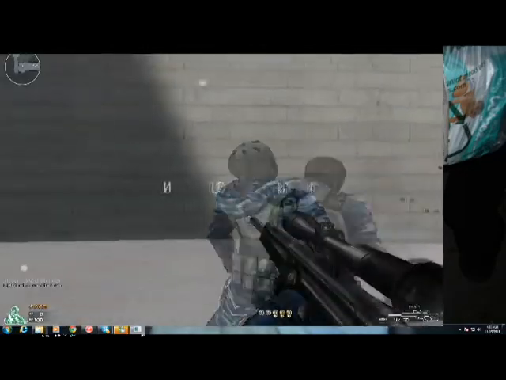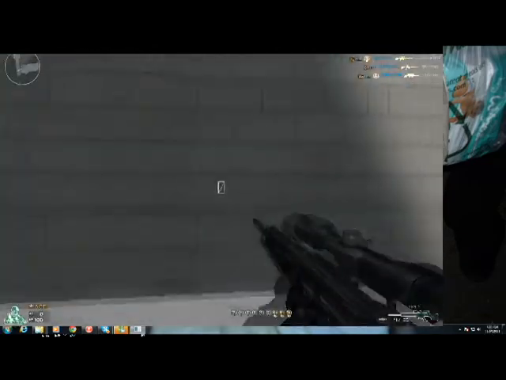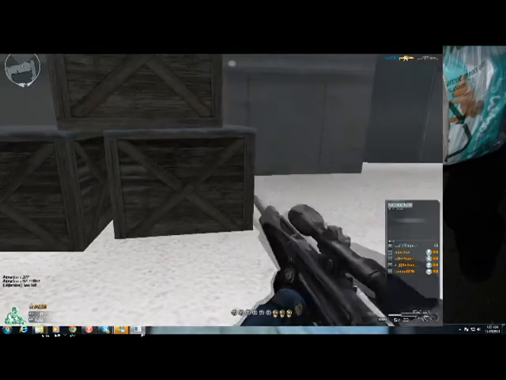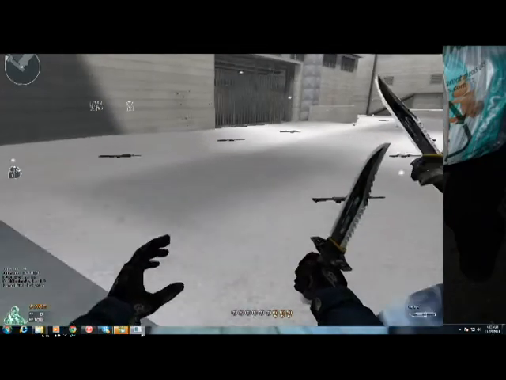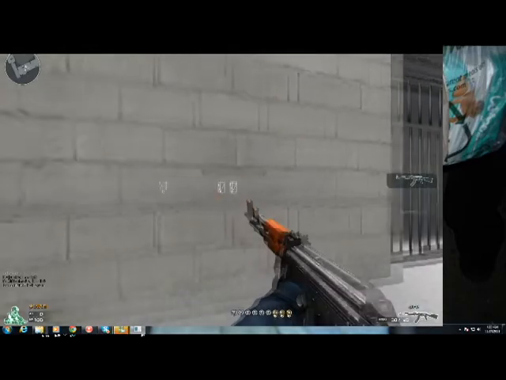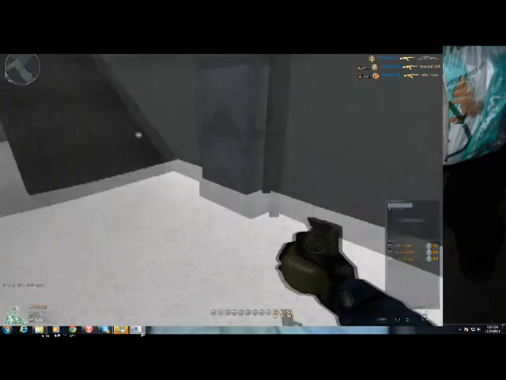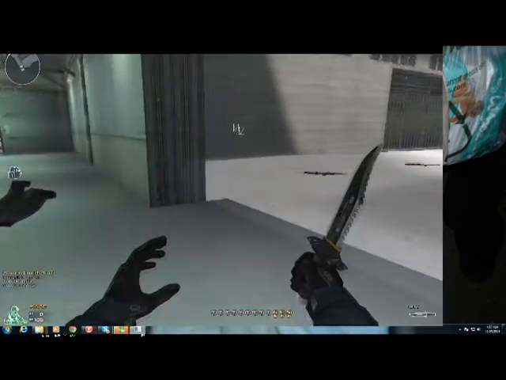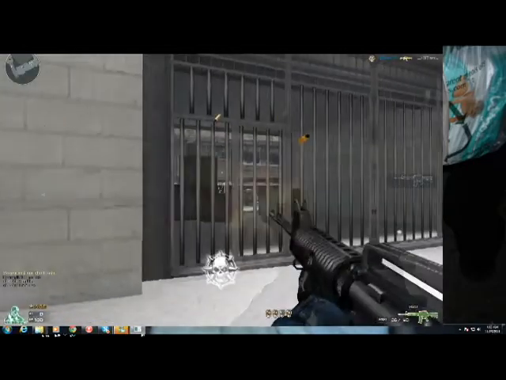One more little trick with shooting through walls I could suggest is anytime you see their name, just go ahead and fire, and you'll be able to get them. Sometimes, that's the little bug exploit with this. But as long as you see their names, you're able to completely devastate their team. Also burst makes it a lot easier to shoot through walls for you. I'll also be posting more tips and little hints on how to get rid of little bugs and whatnot with little hack features and little things like that.